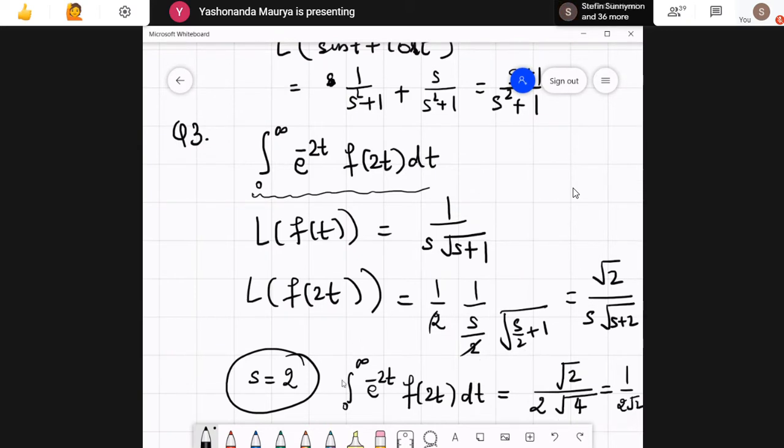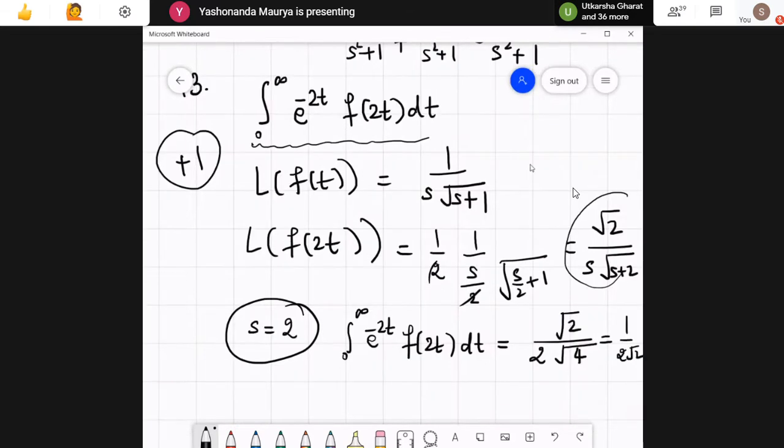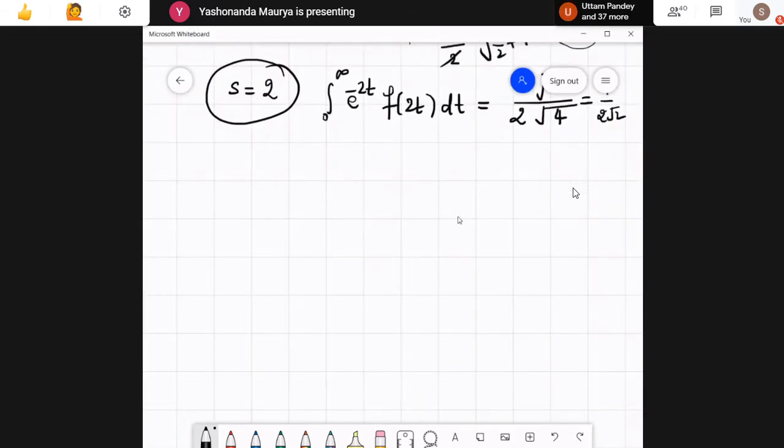Actually, this was not the option. So all of you who have attempted this question number 3 will get a +1 for this one, because this option was not there. Actually, the answers which were displayed over there in the options were these ones. Okay. The next one, third is done.